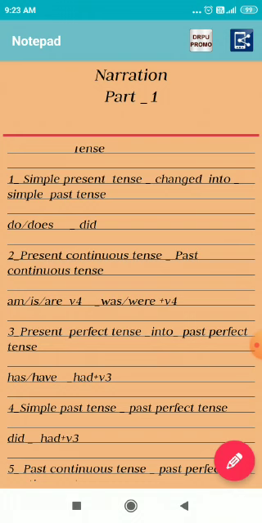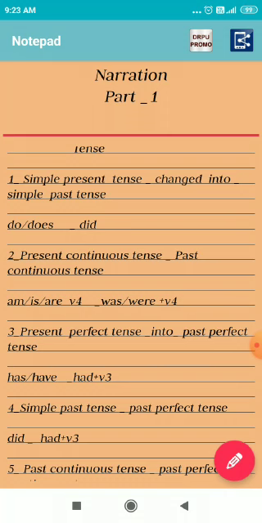Present continuous tense. What is the structure of present continuous tense? Subject, am, is, are, verb ing form, and it will be converted into the past continuous tense. And what is the structure of past continuous tense? Subject, was, were plus verb ing form.